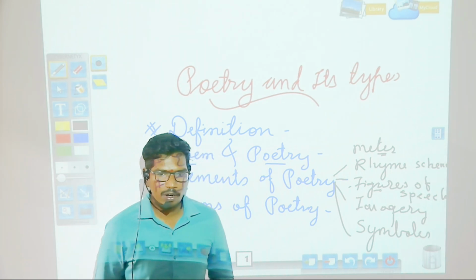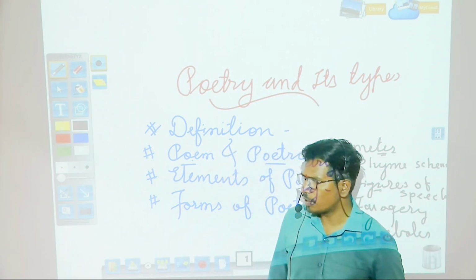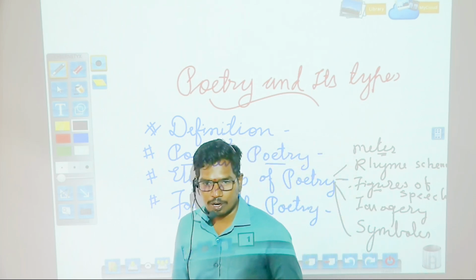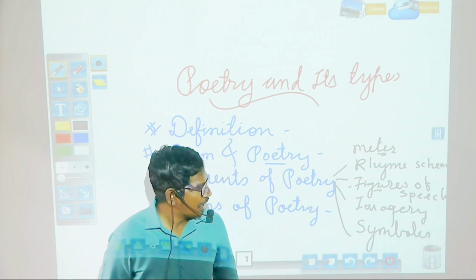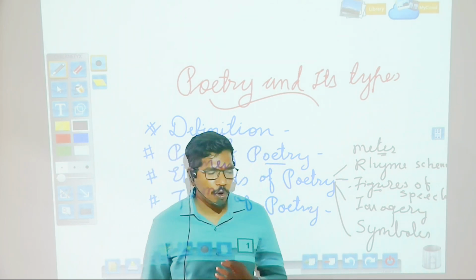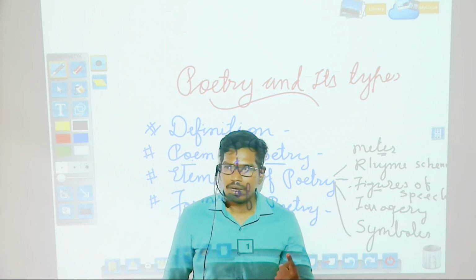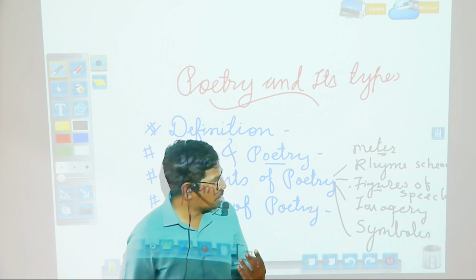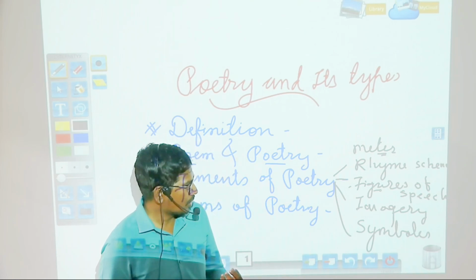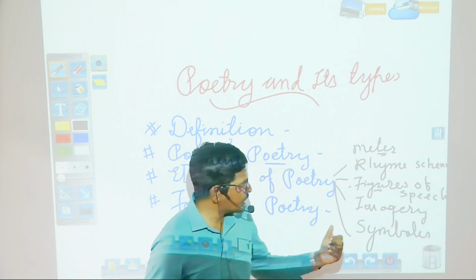Imagery, one more element of a poem. What is imagery? It is a kind of language, or a literary device, that enhances or evokes the human senses like touch, smell, or taste. So these are the different types of imagery.